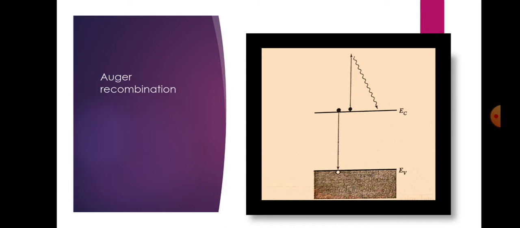It loses its energy to the lattice by scattering events. Usually, Auger recombination is important when the carrier concentration is very high as a result of either high doping or high injection level. Because the Auger process involves three particles, the rate of Auger recombination has a strong temperature dependence.